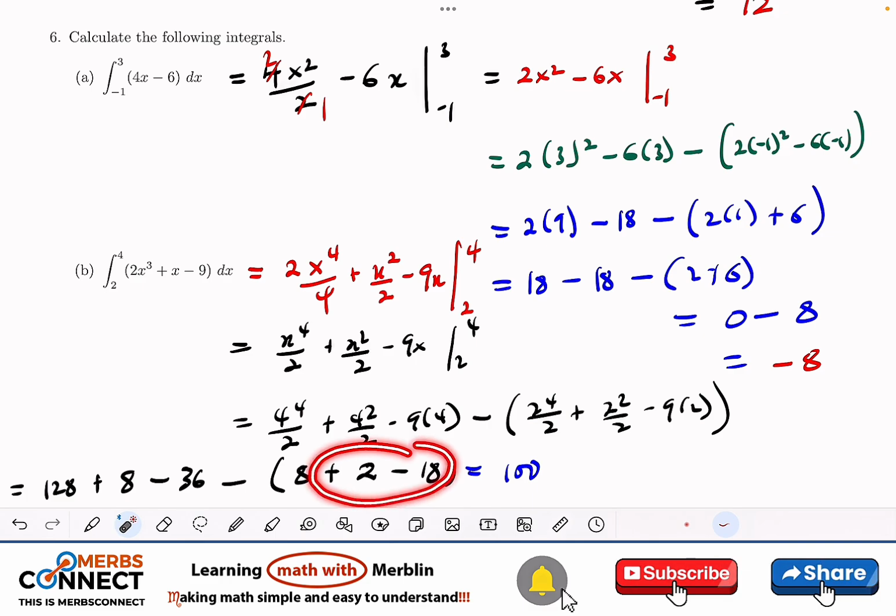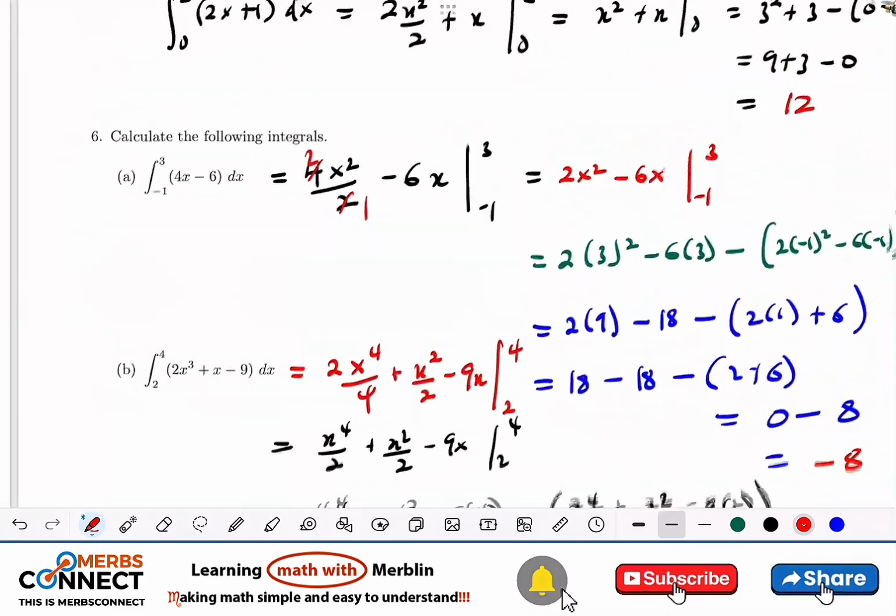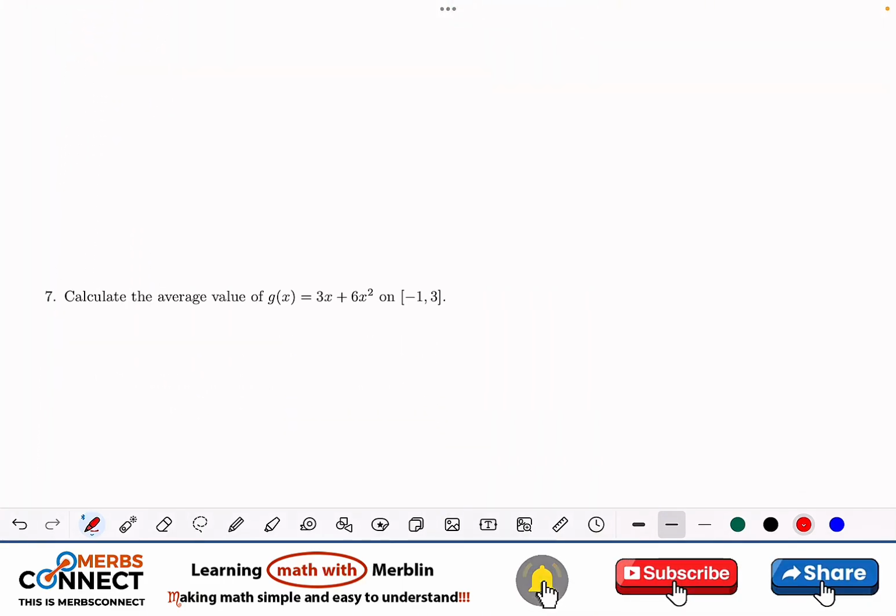And then this here is going to give me minus 8, and this is going to be 100 plus 8, and this is going to give me a big 108 for the B.